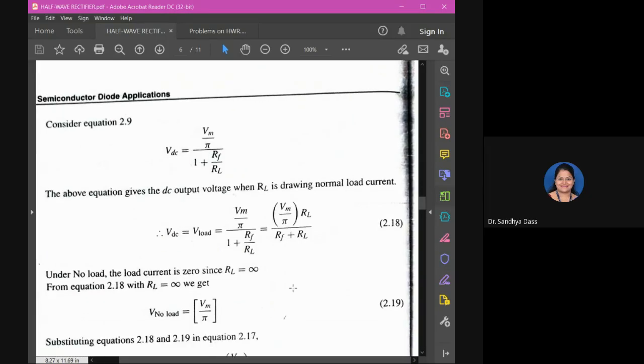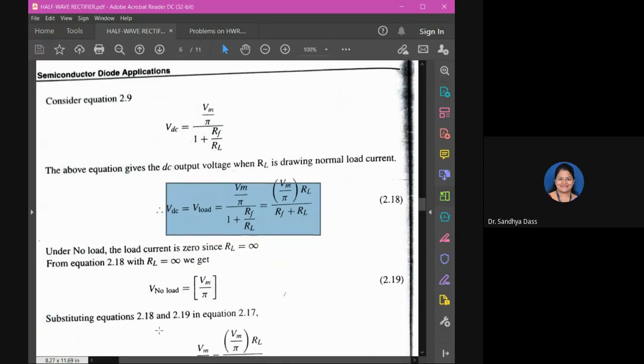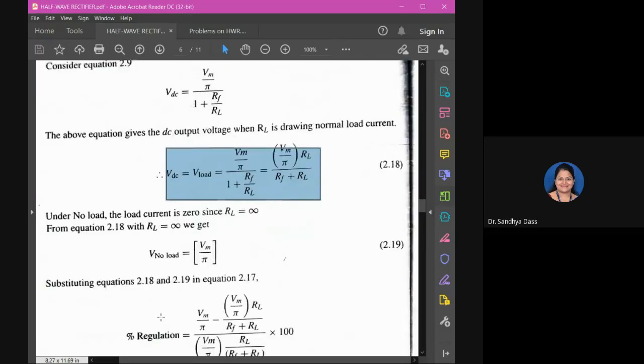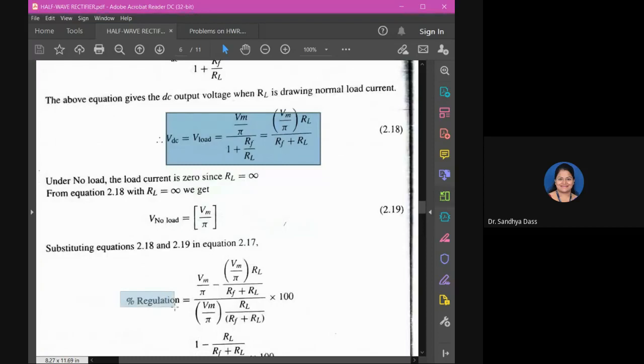So during the no load condition, we know that the current will be 0, isn't it? No load means no current. So RL will be infinite. So when RL is infinite in the above expression, V no load will be equal to Vm by pi. Correct? So substitute V load and V no load in the percentage regulation equation.